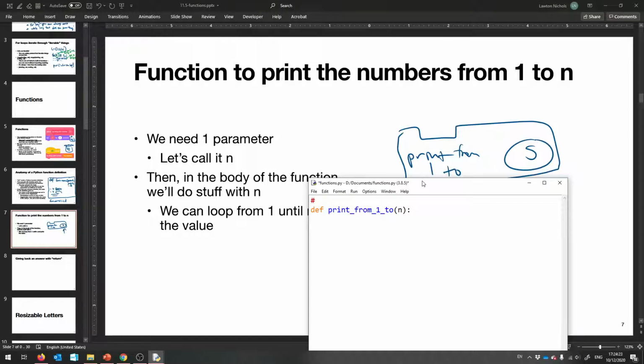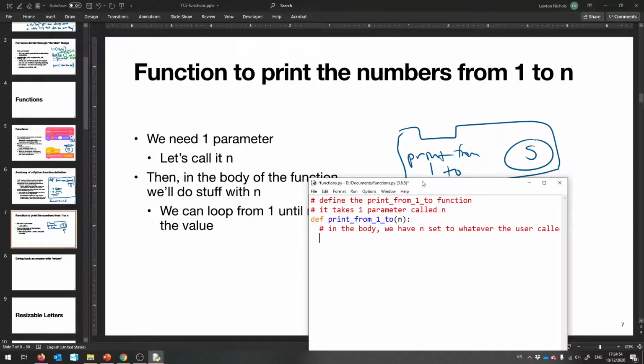We're defining the print from 1 to function. That's its name. It takes one parameter called n. And then what we're going to do, now in the body, we have n at our disposal, set to whatever the user called this with.